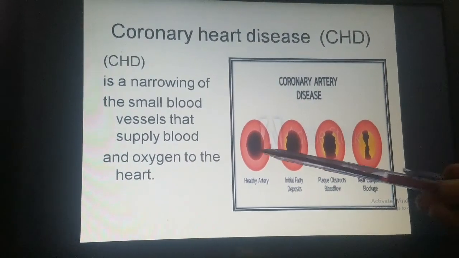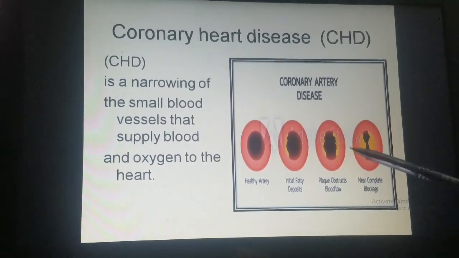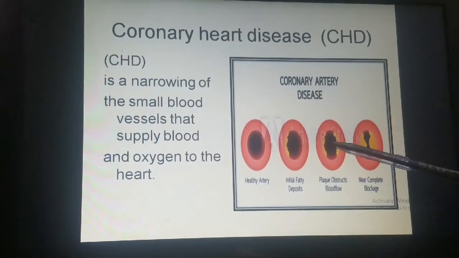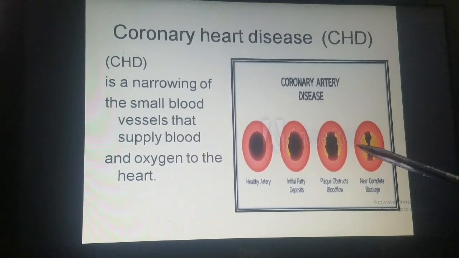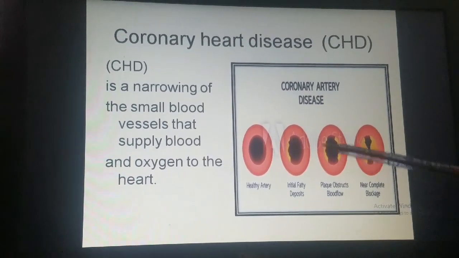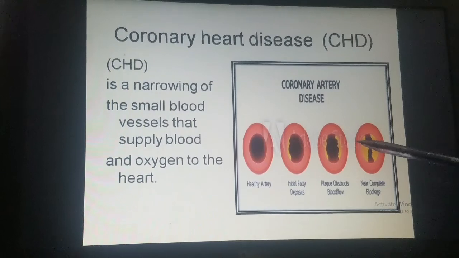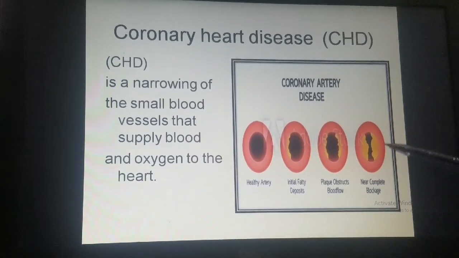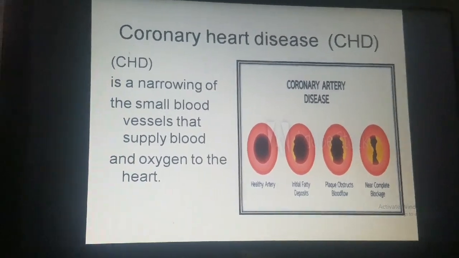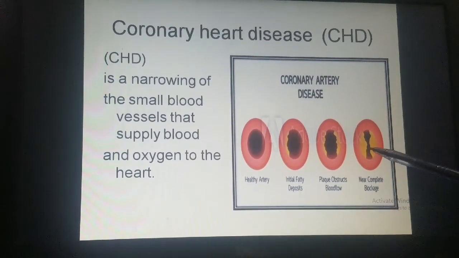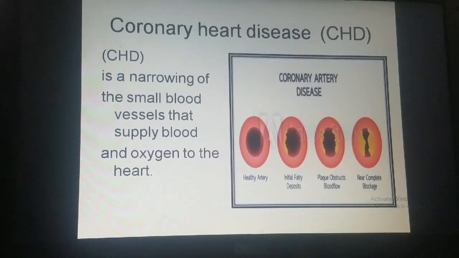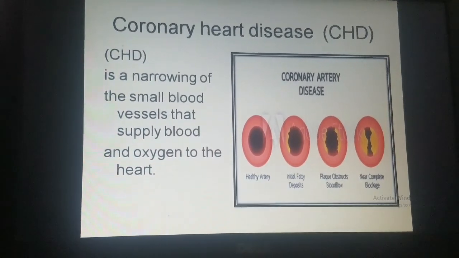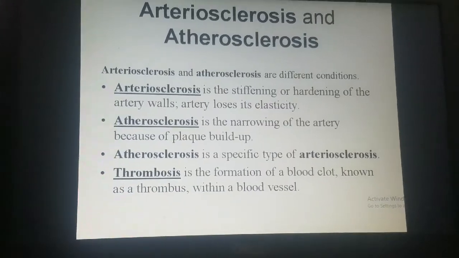The size of the lumen changes, and then the lumen becomes smaller. As fatty deposits obstruct blood flow, it becomes narrower and it's a complex blockage. Ultimately there will be a blood clot, and this would lead to death.